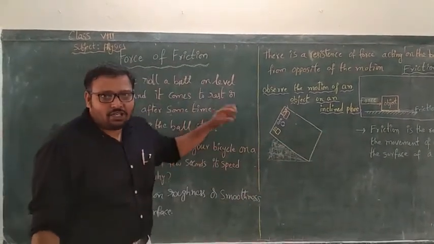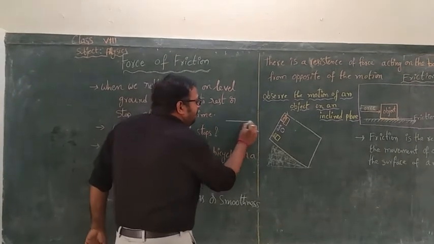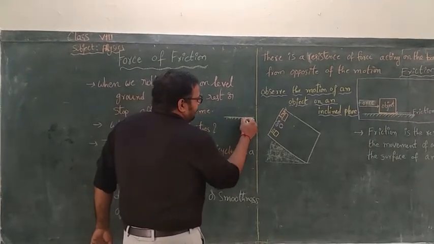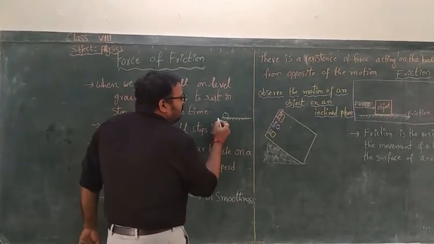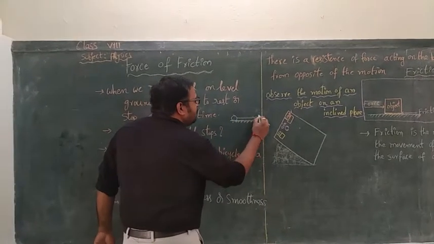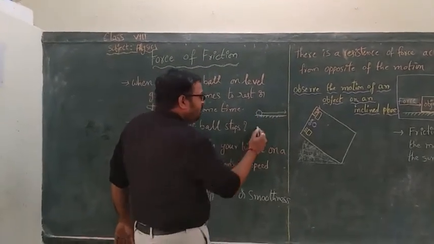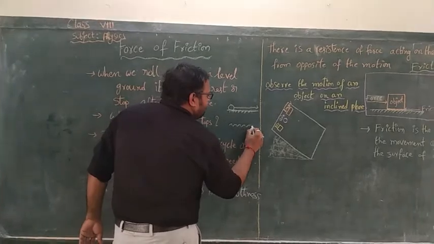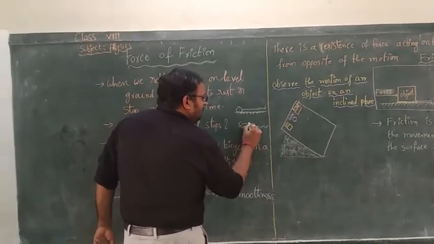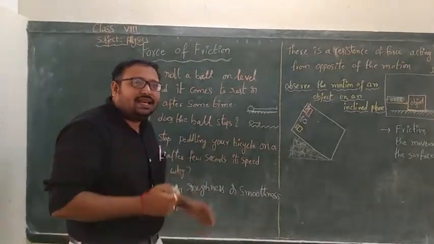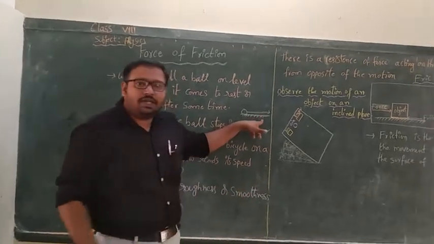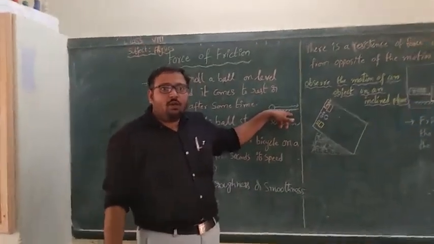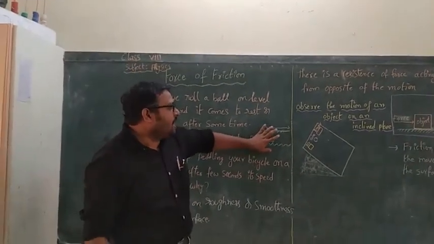Now here I will show one. It is a level surface. If a ball moves on the smooth surface, it goes a long way. If it is a rough surface, the ball moves a very short distance when compared to the smooth surface. What is the reason behind this?